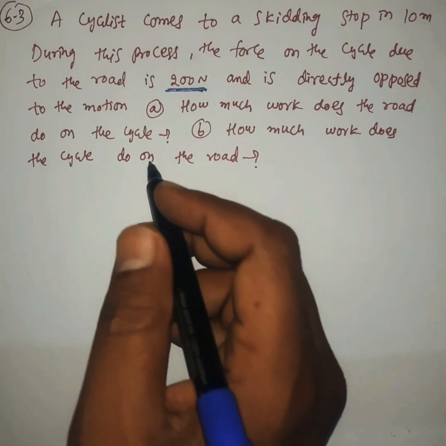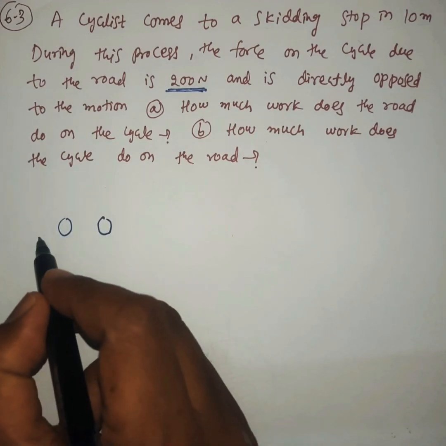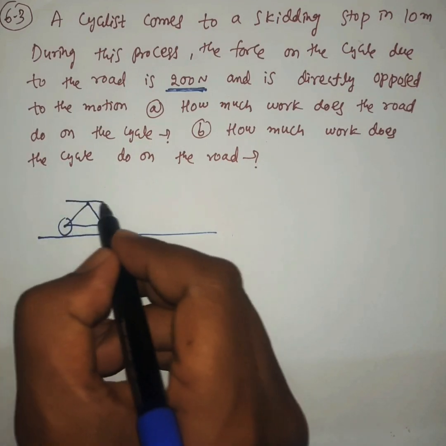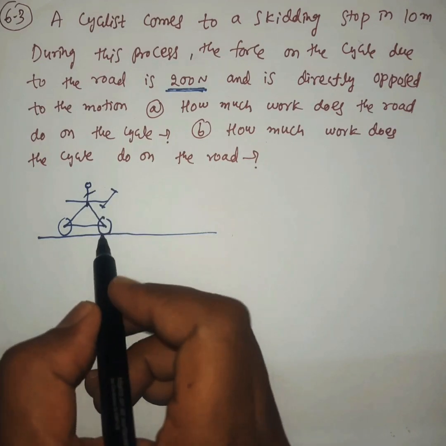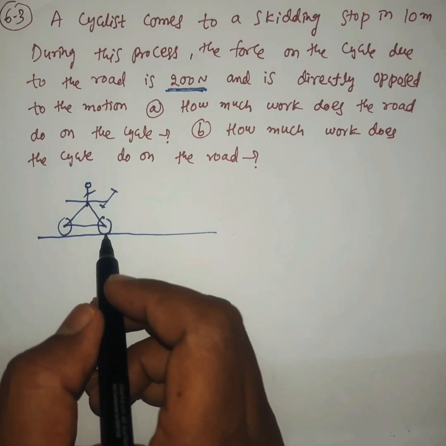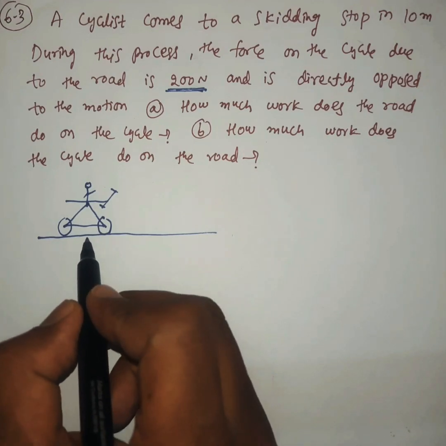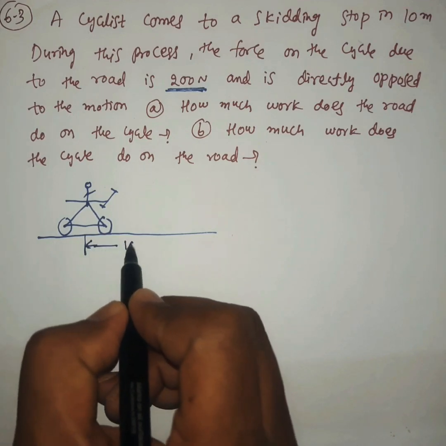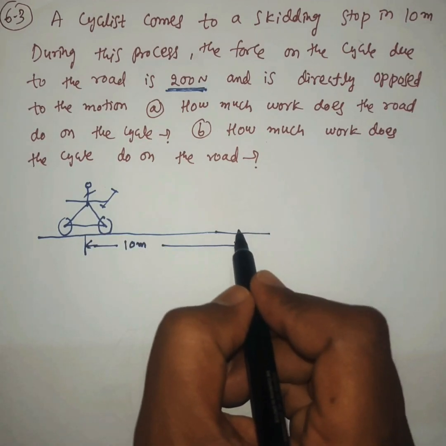Let us take a cyclist. A cyclist comes to a skidding stop in 10 meters. So he skids, and after 10 meters he comes to rest.